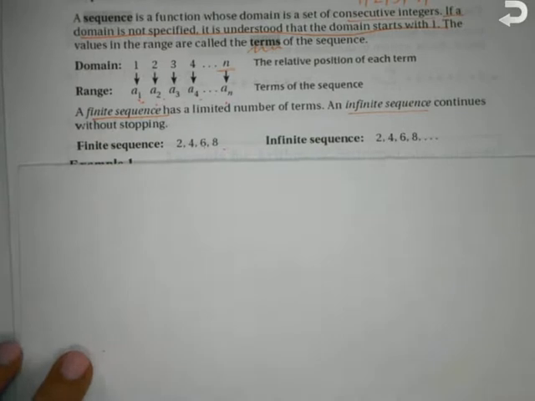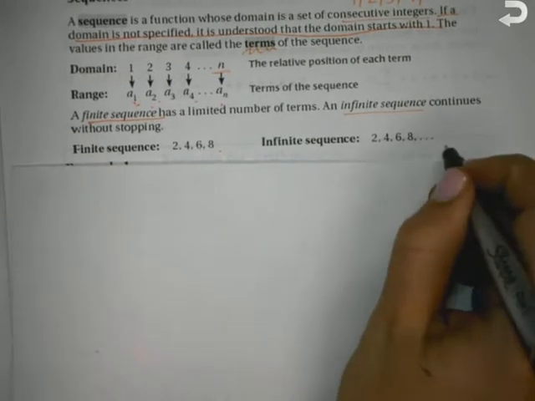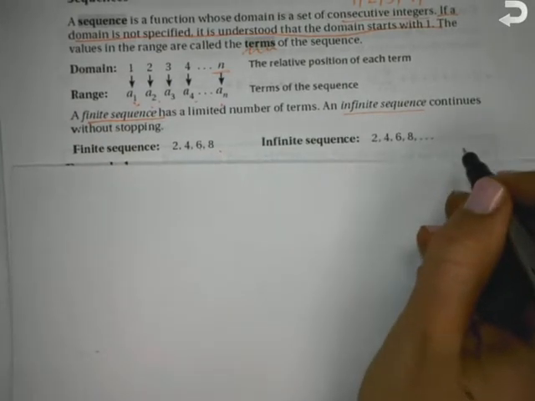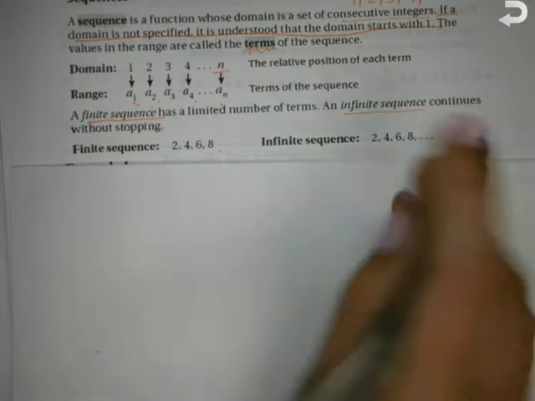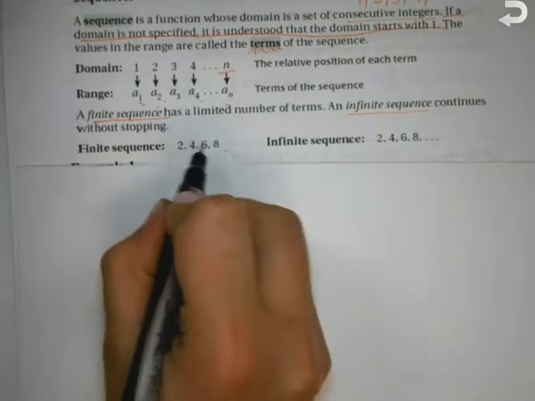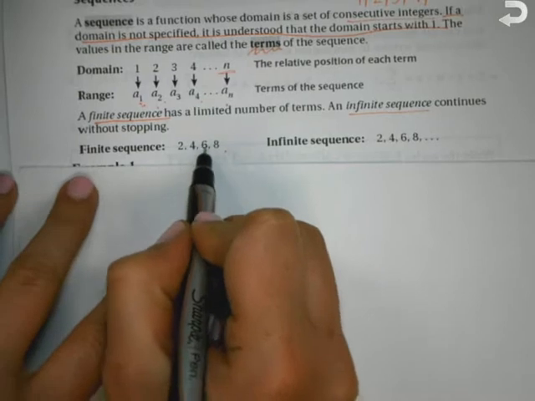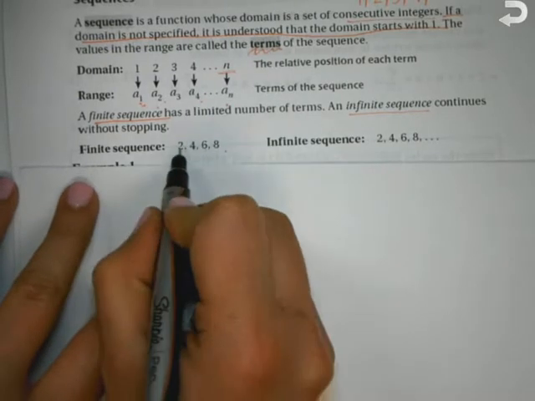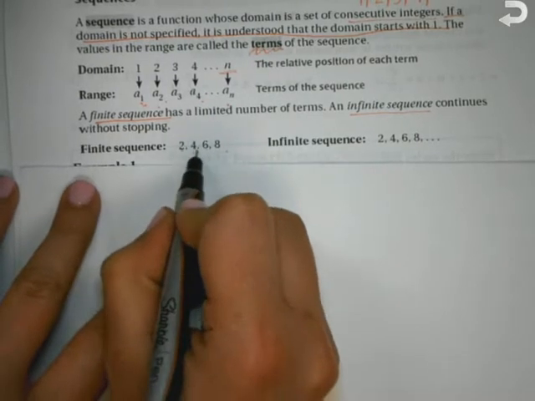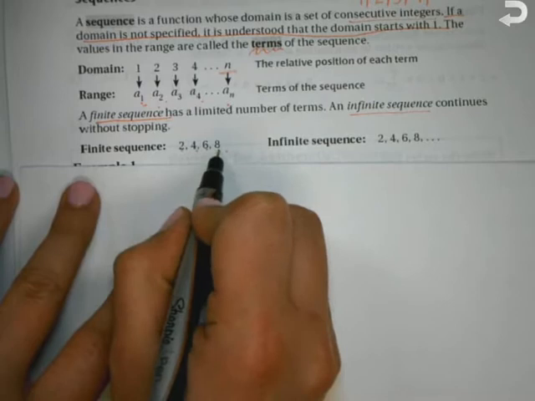A finite sequence eventually just stops. It's just a list of numbers. These are called the terms, remember? This is the first term, the second term, the third term, the fourth term, and so on and so on.